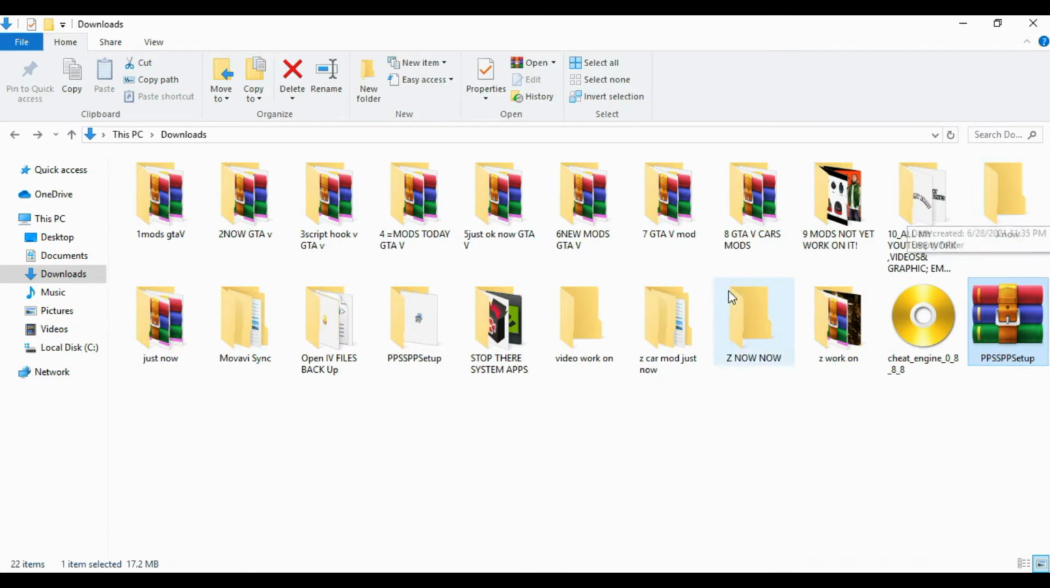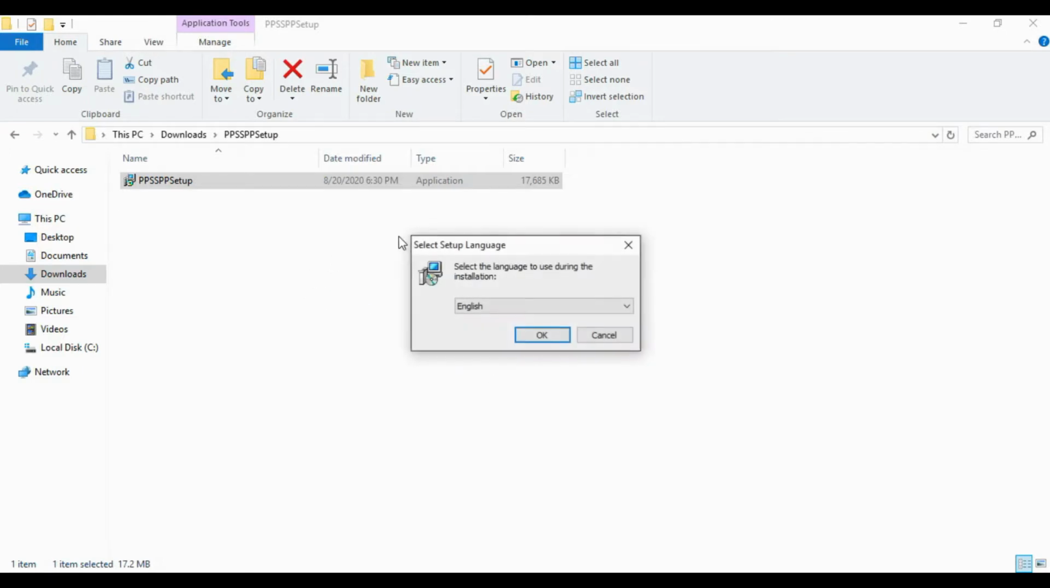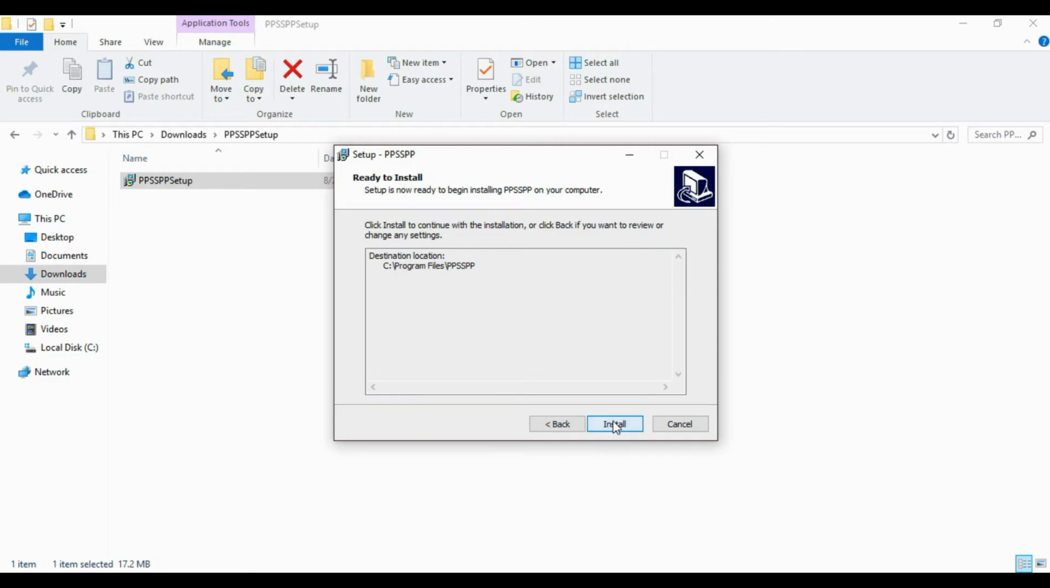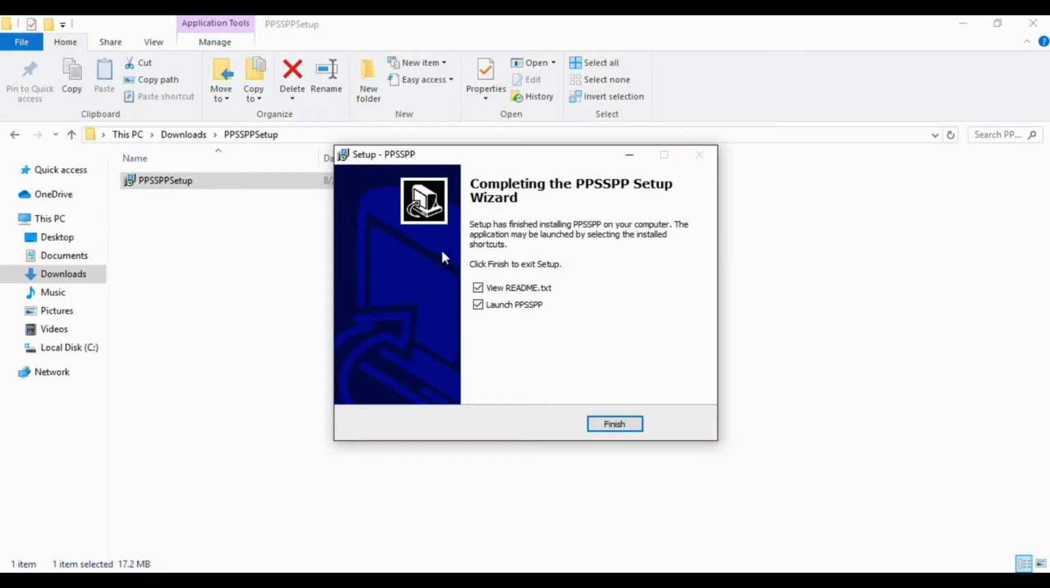Now install the package, install the PPSSPP. Okay, just click next. Installed, and you see it's very fast in installing. So let's see. Now it has finished. Don't launch. I don't feel like launching now.